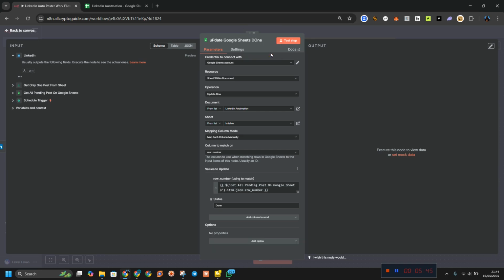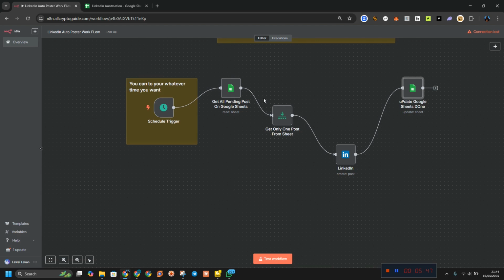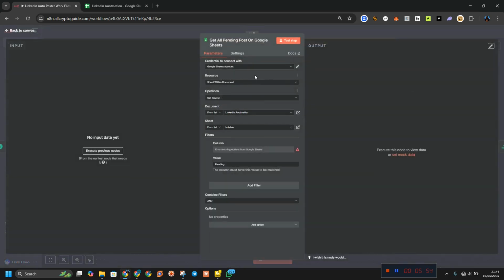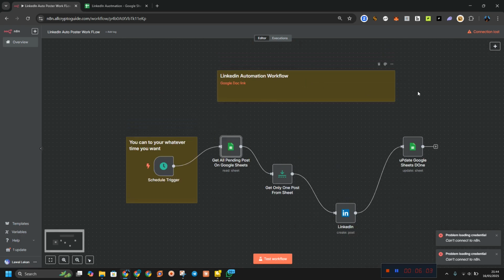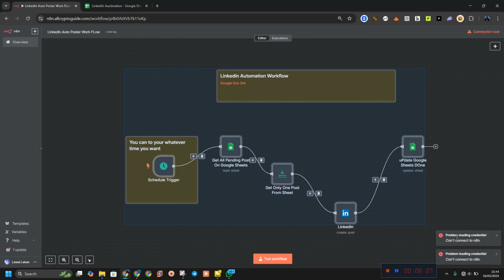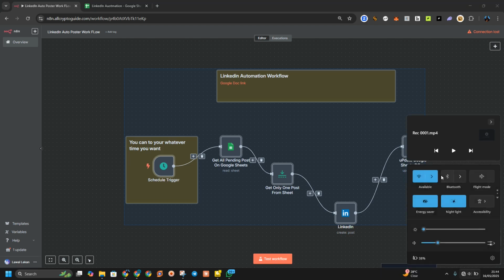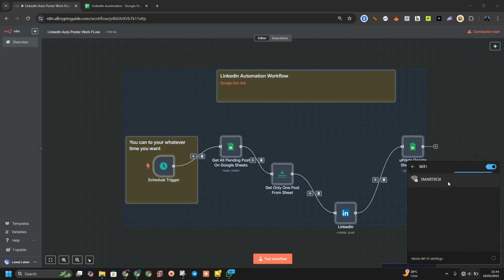So first thing is, what do you need? You need only two things for this thing to work. We need the Google Sheet authentication. So we need what we call, why is it not loading? I think this thing is disconnected. I can't even save any of this. So let me just copy it and reload it. I think it's my network that is doing some things I don't like here.